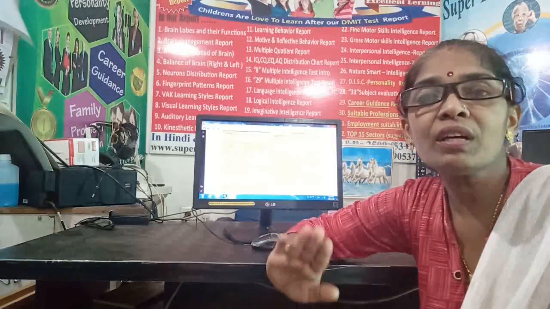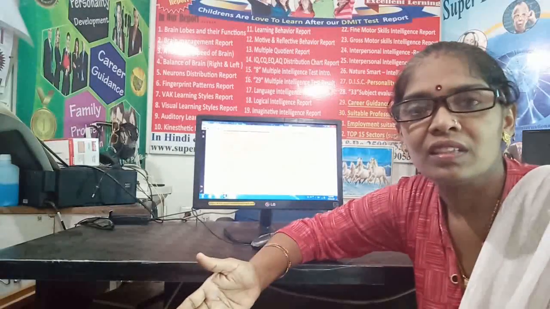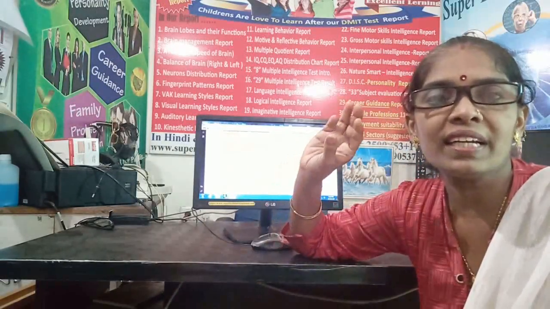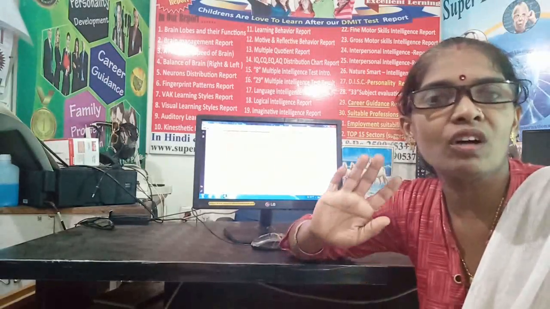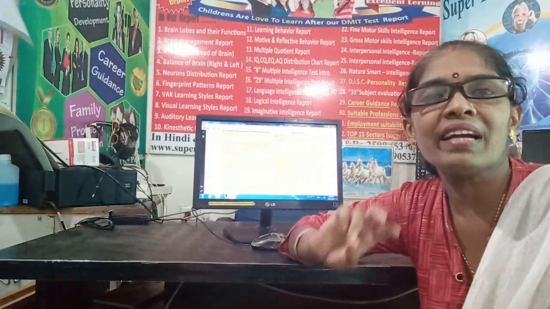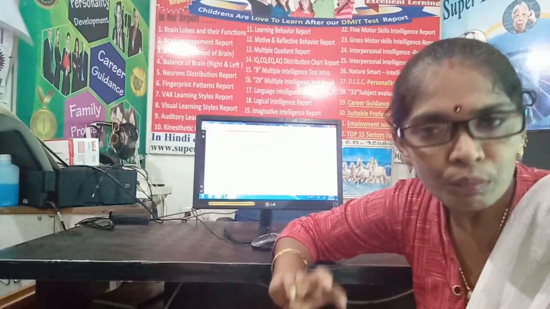nitrogen. Now if the bacteria are giving the nitrogen to that plant, then what are they getting in return? So they are getting food as well as shelter in return. So here the plant is benefited by getting the nitrogen from this bacteria, and the bacteria are benefited by getting shelter and food from the plants.